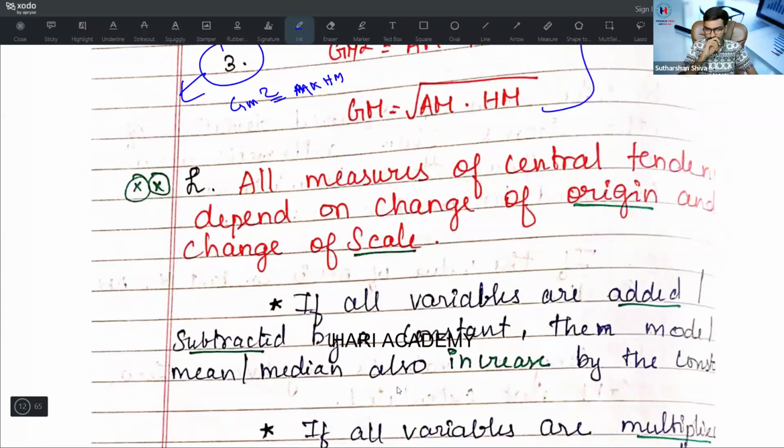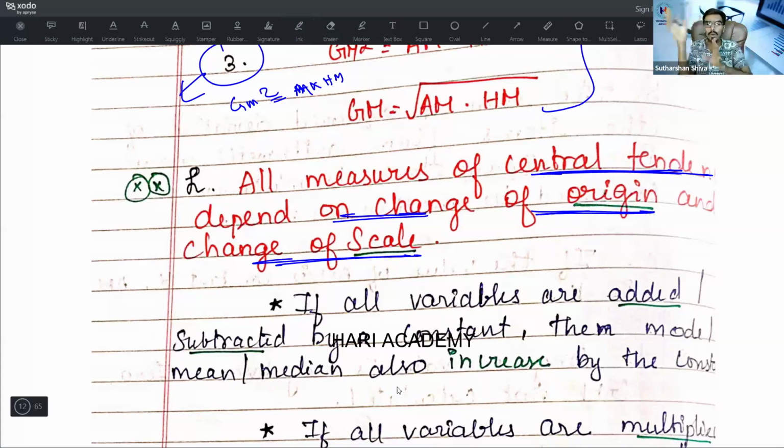Then there is one thing: all measures of central tendency depend on change of origin and change of scale. This concept we have clearly explained for 5 to 6 minutes in a video, and we have already uploaded some part of it in measures of central tendency, where there are 4 demo videos. You can check out the video for in-depth understanding. In simpler terms, change of origin is nothing but addition and subtraction. Change of scale is nothing but multiplication and division.